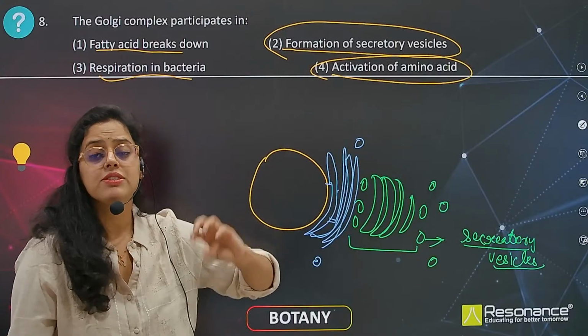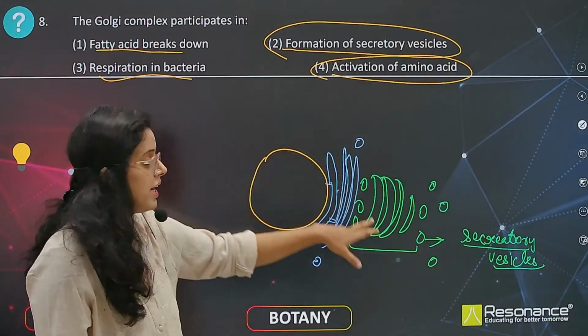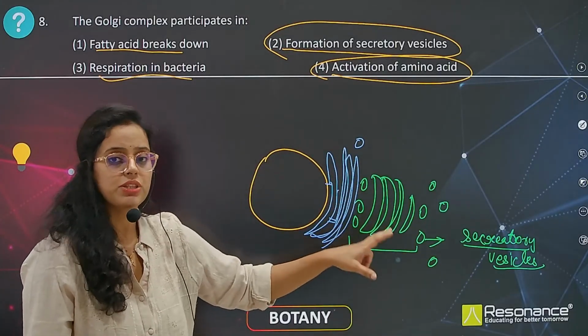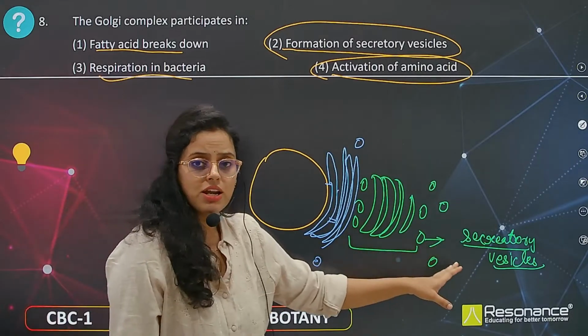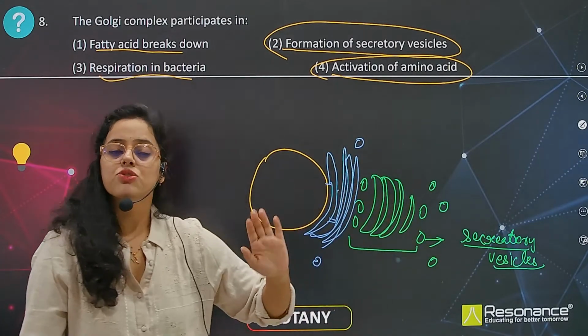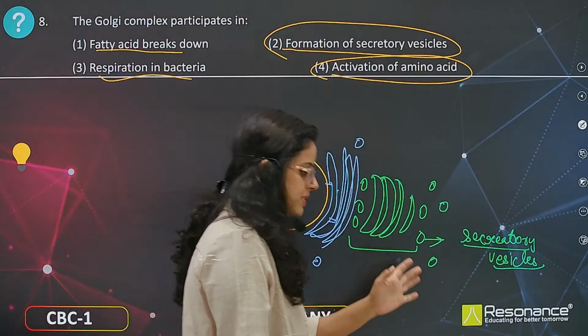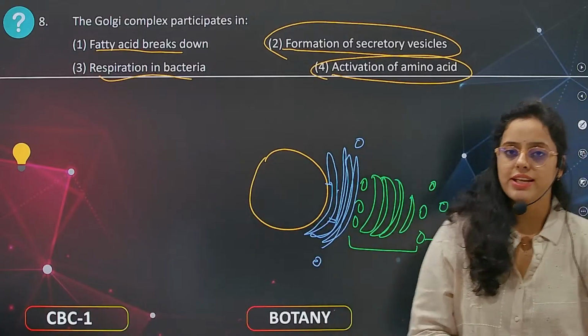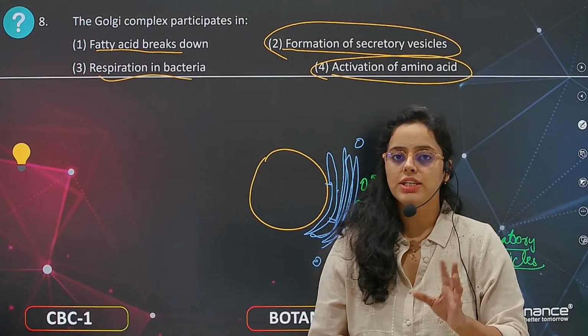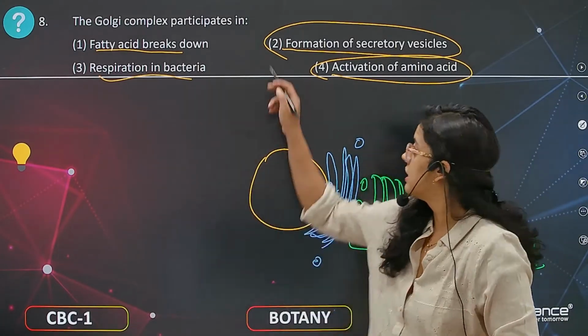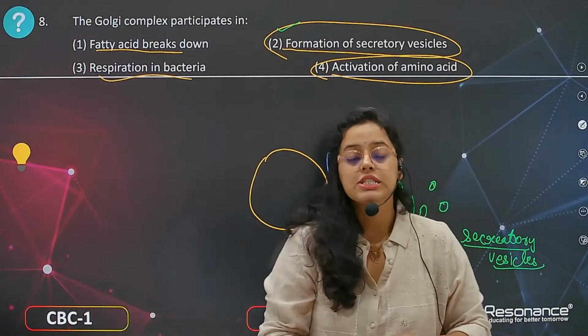It forms the secretory vesicles. It is a secretory organelle that is present within the cell. Not only intracellular, they can send these substances to the outside of the cell, that is called extracellular. Okay, so this is it. Now we are moving to the next question. So here the answer is going to be the Golgi complex is involved in formation of secretory vesicles.